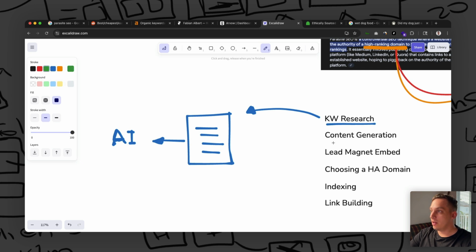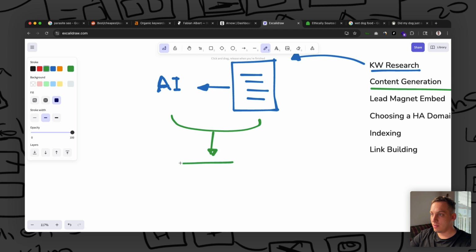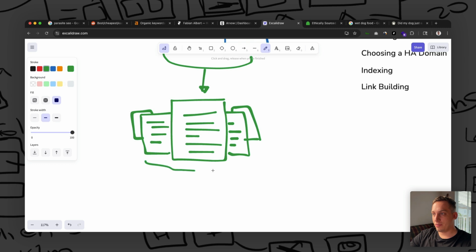So I'm going to get another color over here, content generation, right? Once we've done our research over here, what we can then do is generate content. We want to generate content and push it on our website, so we have not only one blog post, but 2, 3, 4, 5, 6, 7, 8, 10, 50, 100, etc. Basically driving people in and answering questions of current customers and potential customers that would want to eventually buy your products. And of course, you'd have to generate these contents based on different keywords, right?